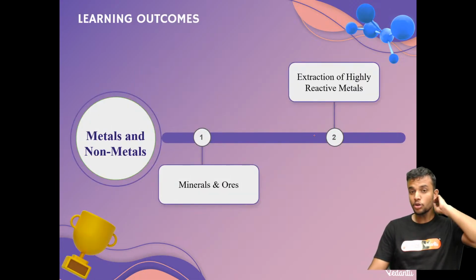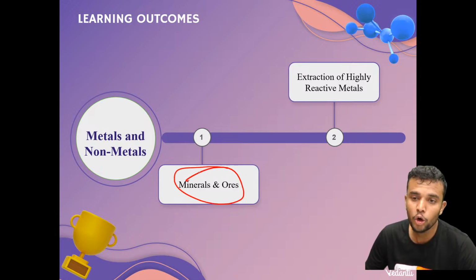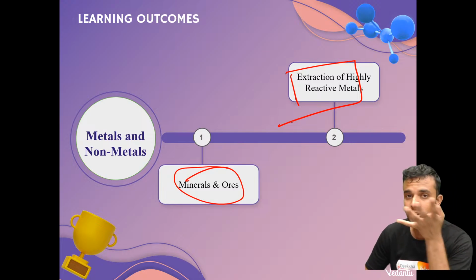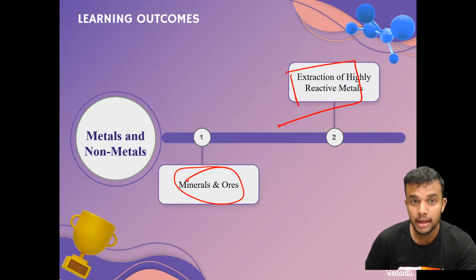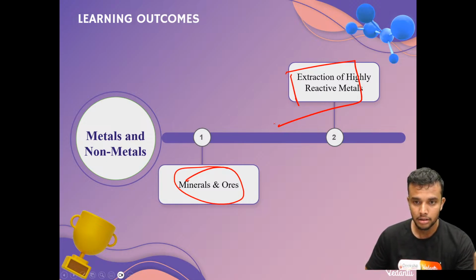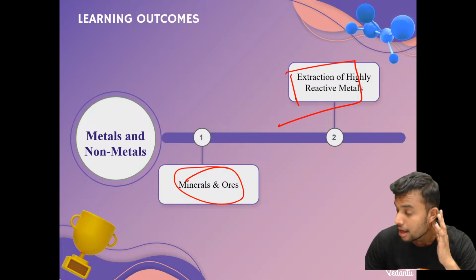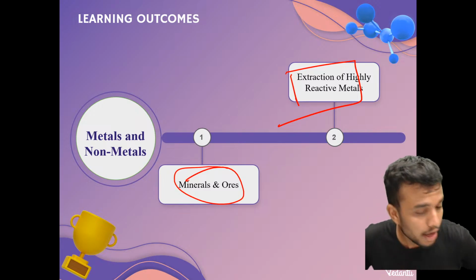Next, moving on to session 3. Here we are coming to the main part of your class 10th exam. Minerals and ores and extraction of highly reactive metals. After this, moderately reactive metals. After that, less reactive. And the last step, electro-refining method. And after that, alloys. If you do these 7 totally. In another learning outcome we visit the corrosion topic. Corrosion is also there. Okay. I hope it's clear.